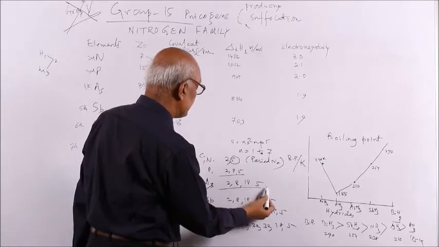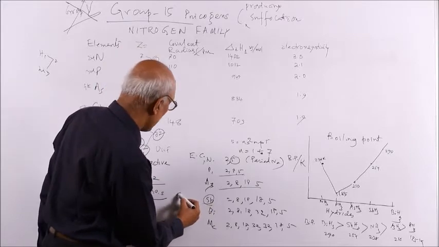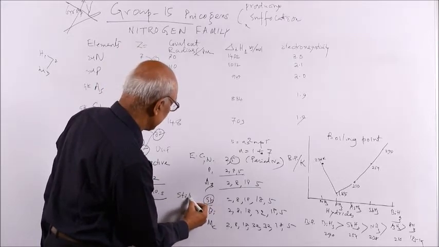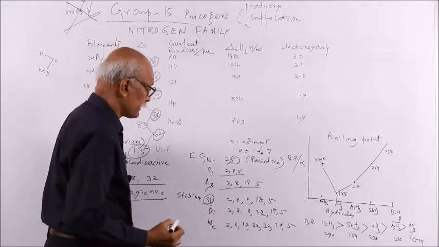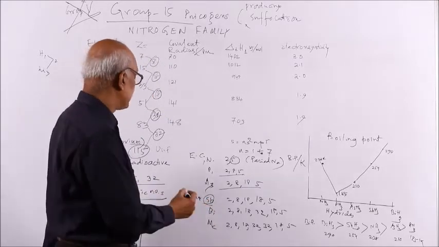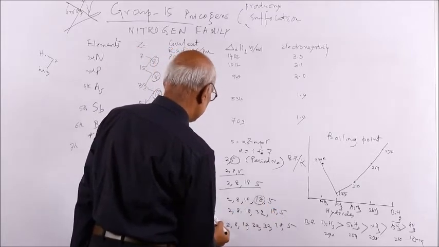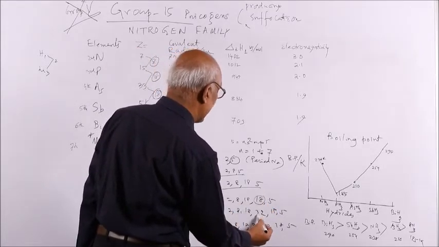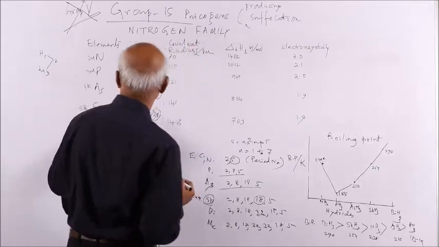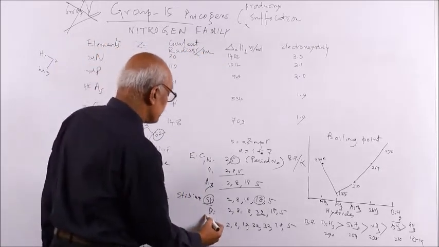Arsenic is 2,8,18,5. Antimony, whose Latin name is stibium, for which reason Sb is the symbol, is 2,8,18,18,5. Then bismuth is 2,8,18,32,5, where the difference will be 32, 51 plus 32 is 83. So this is 83.